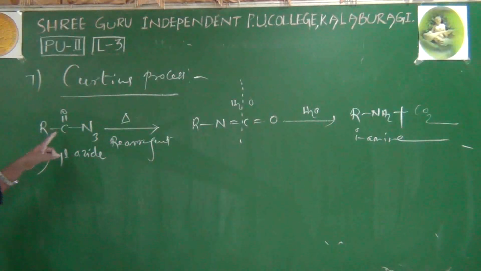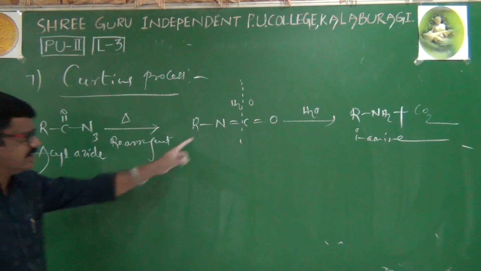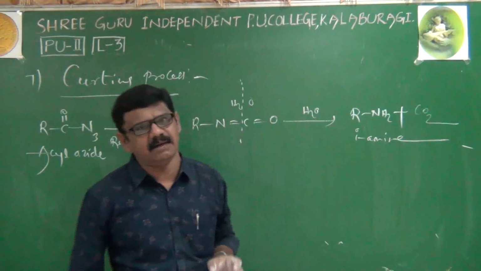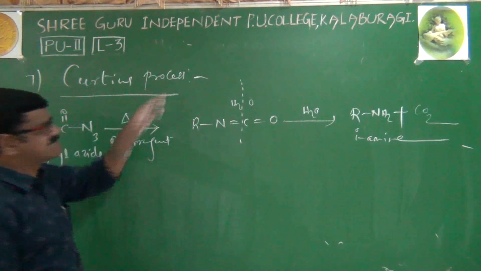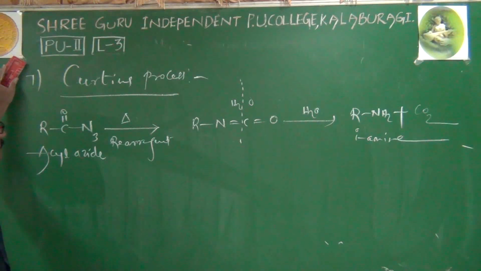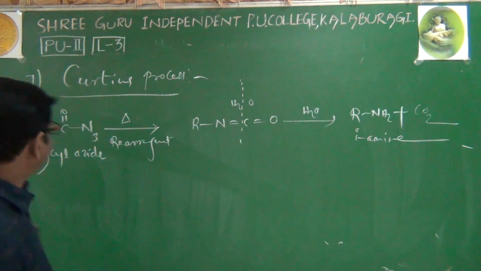The reactant is acyl azide. After heating, it undergoes a rearrangement and we get isocyanate. During the hydrolysis, we will get the corresponding amine. It is called the Curtius process. Of course, this Curtius process is not given in the NCERT book. Next process.